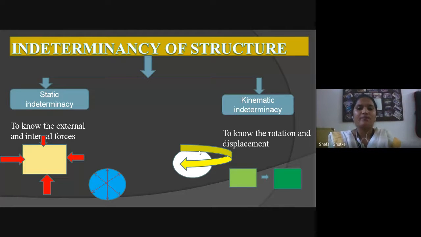The second one is a block in the first condition and in the second condition. In this condition, if we are calculating any kind of values, this type of indeterminacy is known as kinematic indeterminacy.